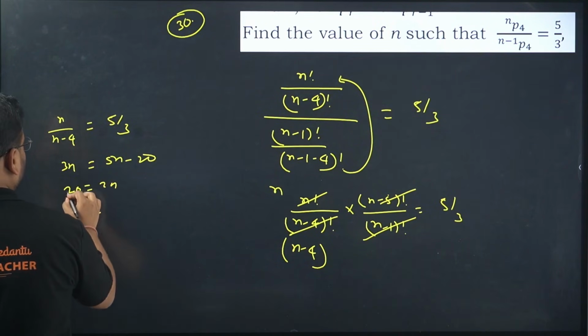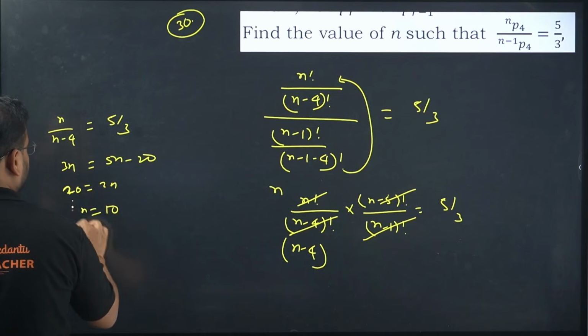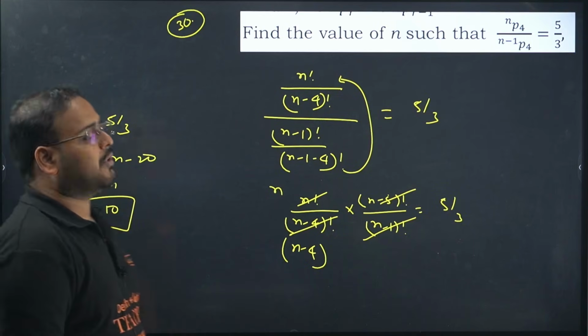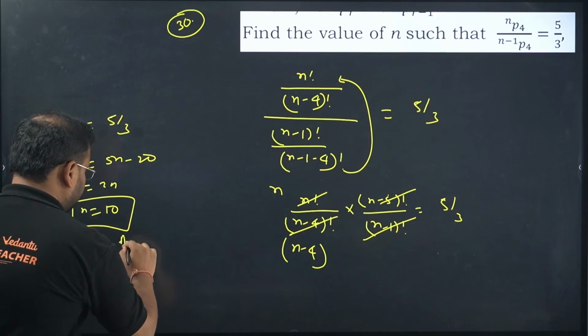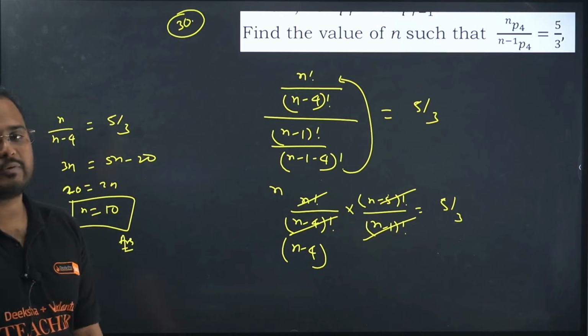So n equals 10. Question number 30 is n equals 10. Check your answer. This is your result. Okay, let's move on to the next question.